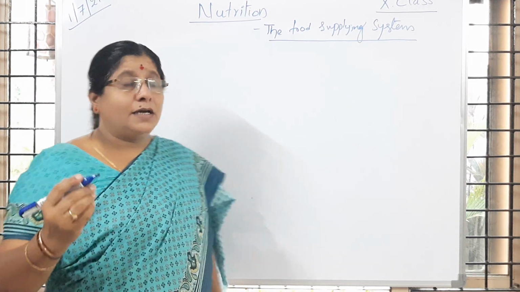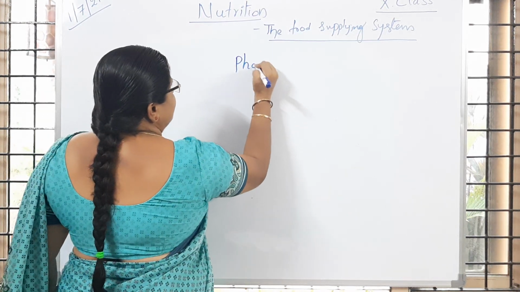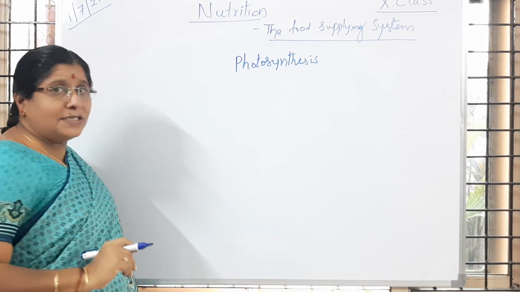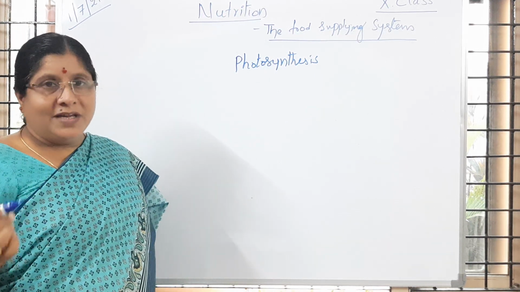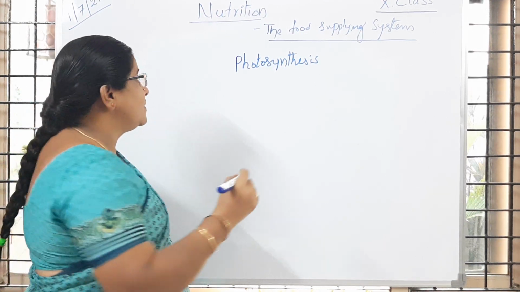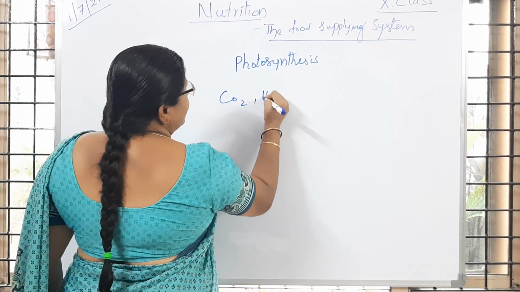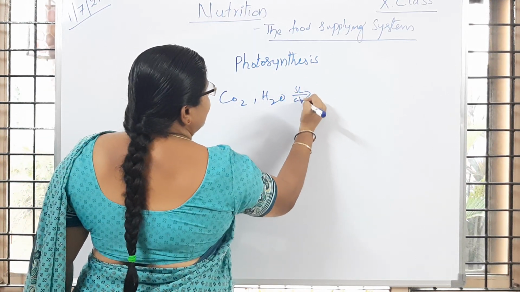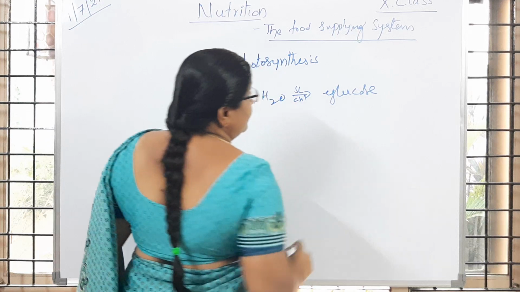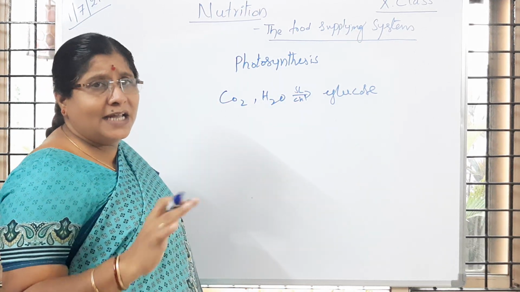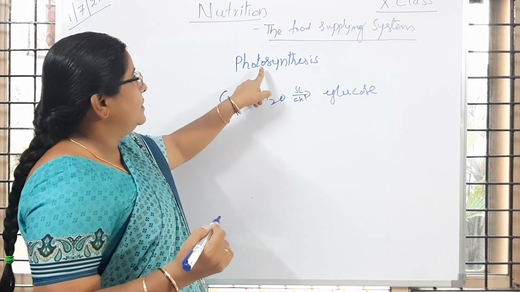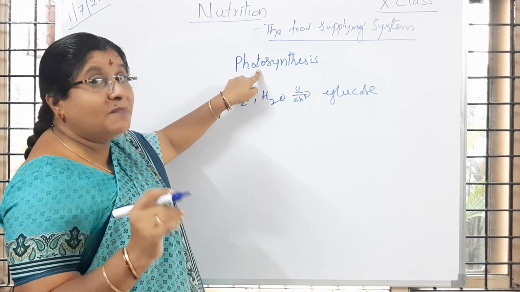Just now you learned what is meant by photosynthesis. Photosynthesis is a photochemical, complex process in which plants make use of inorganic substances, carbon dioxide and water, and in presence of sunlight and with the help of chlorophyll, they prepare glucose, which is said to be an organic molecule, a carbon compound. Is it clear to children? That glucose preparation is called photosynthesis, which happens in plants. Is it clear to you?